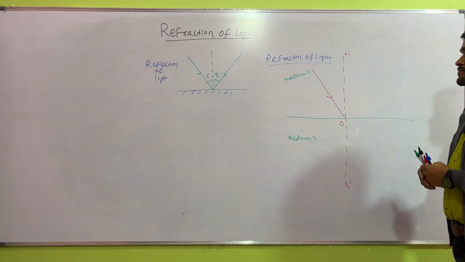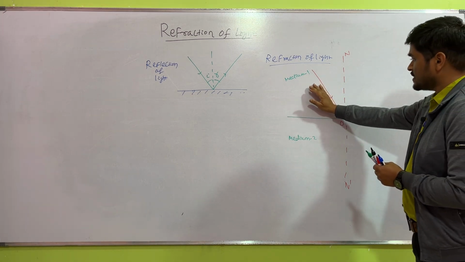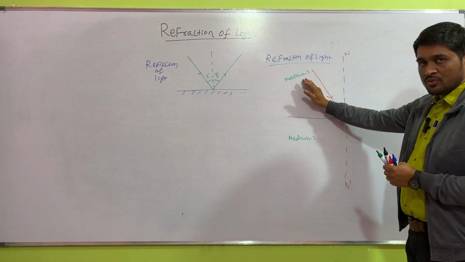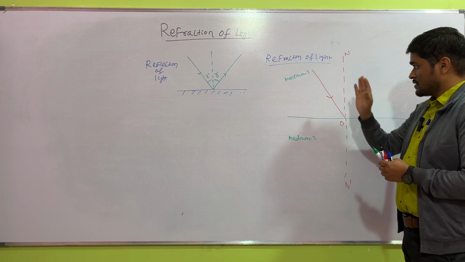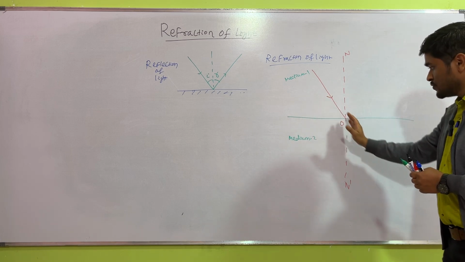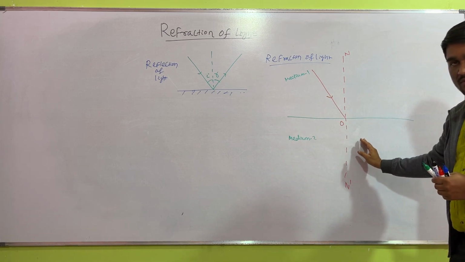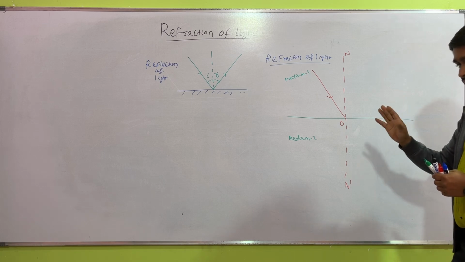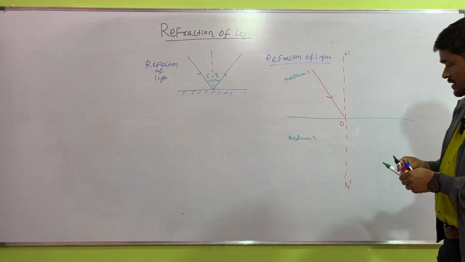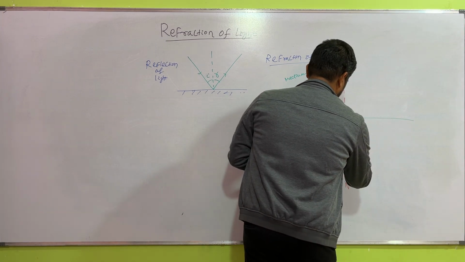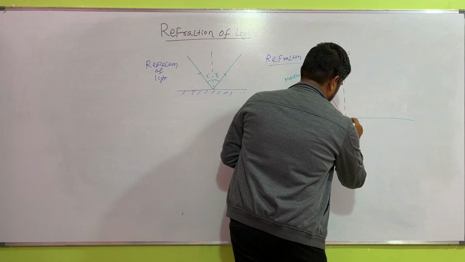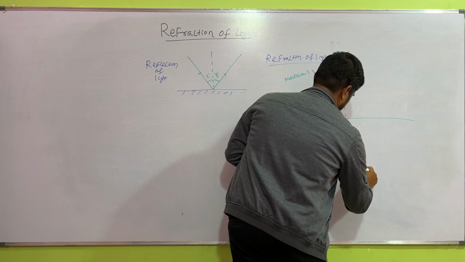Then the incident light, after refraction, the ray of light will move to the second medium, changing its direction. That means after refraction of light, the ray of light will change its path.